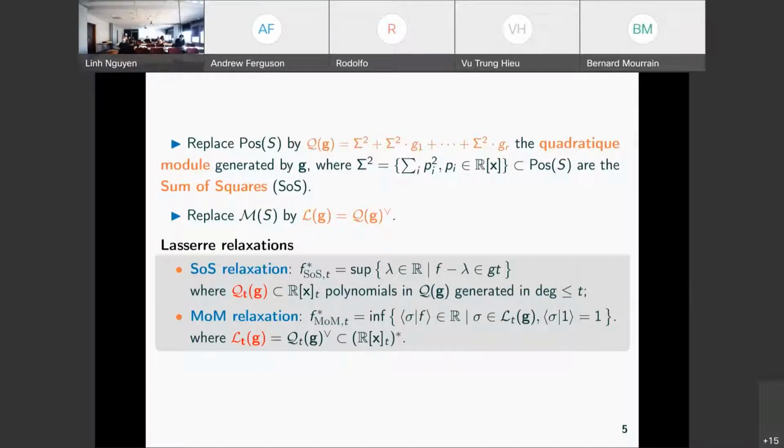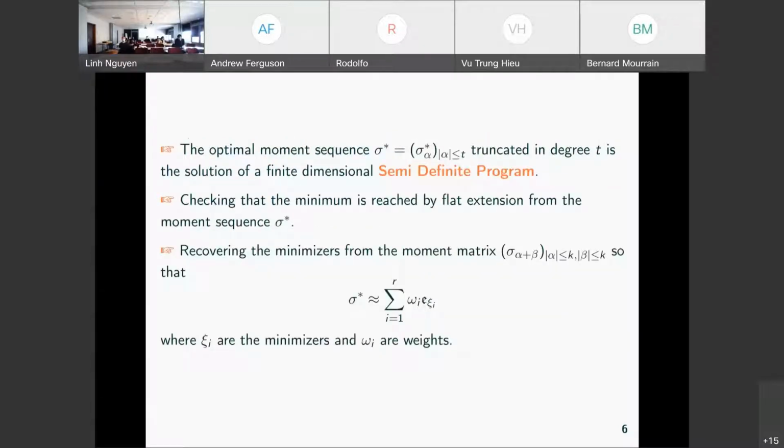And so to make this effective, there is the Lasserre relaxation, which consists in replacing positive polynomials by sums of squares and measures by sequences of moments, say positive moments, which are in the dual cone to the sum of squares or quadratic module generated by the g_i. Moreover, there is a truncation in a fixed degree to have finite dimensional vector spaces and convex problems.